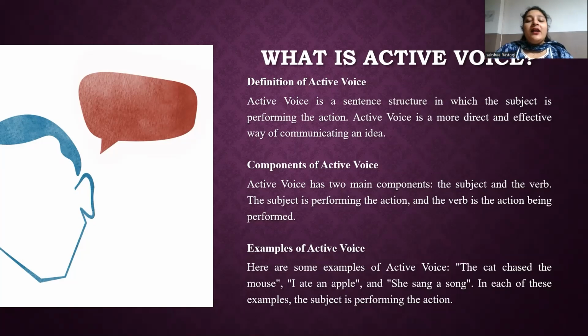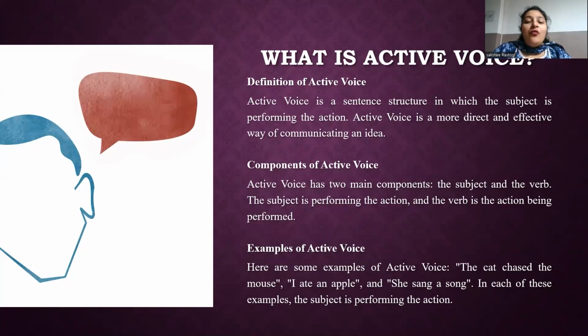An example of the active voice is, see, the writer writes the book. So the writer is the subject performing the action. The chef cooks the meal. The chef is the subject performing the action.